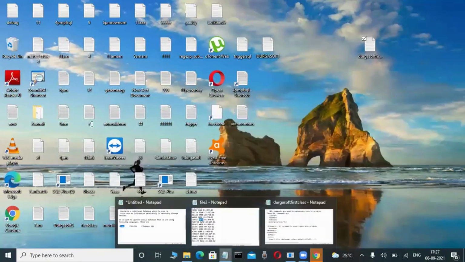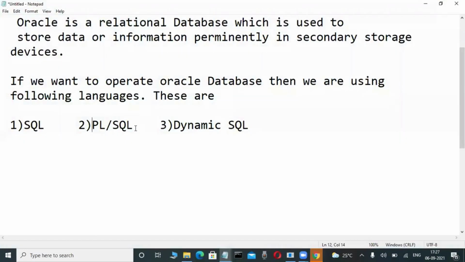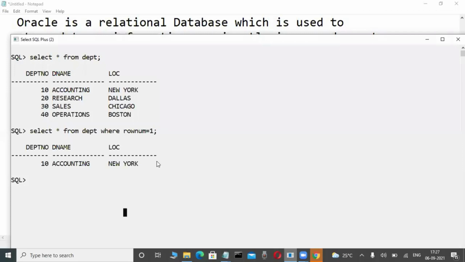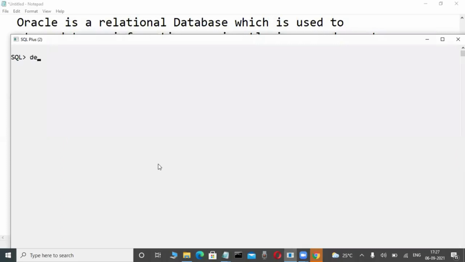Now PLSQL means Procedural Language extension for SQL. In that language, a little bit of coding is there, a small coding, for example variables and all these things. Same as a normal language, we write declare, and then number, varchar2 and so on. This is a variable. How to store data in a variable, I will tell you one of these days. This type of little bit of coding is not difficult.